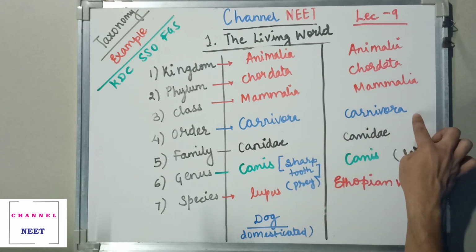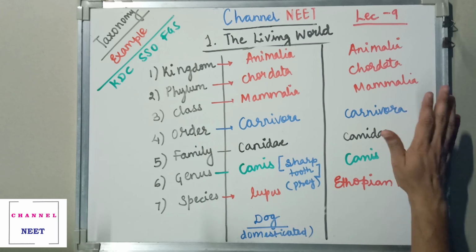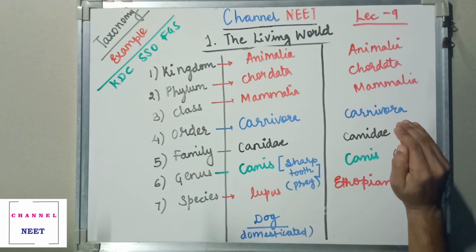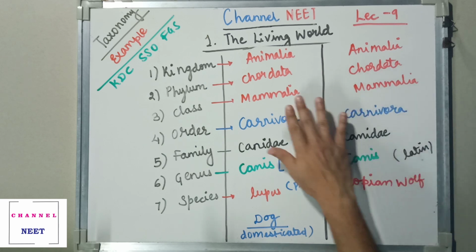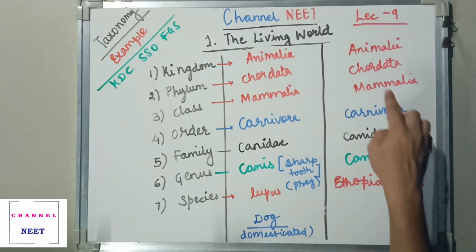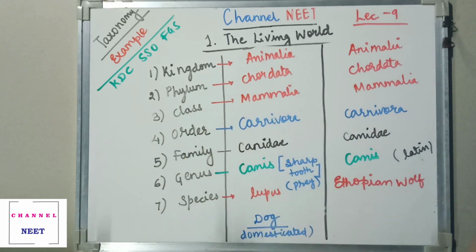Carnivora, because they eat flesh, you already know it. Mammalia, since they have external hair on their body and the presence of ears, and they are also viviparous, so they have been classified into Mammalia. Next is Chordata. They have a notochord during embryonic development, which develops into the spinal cord with the progression of time.